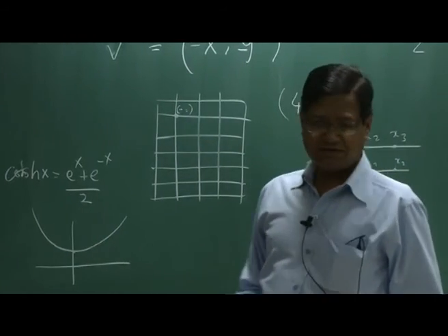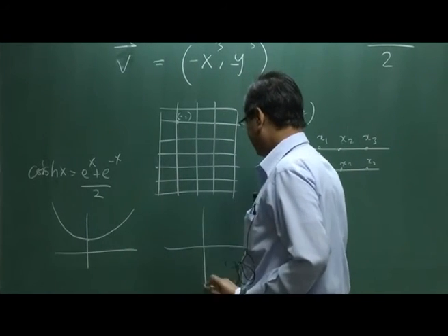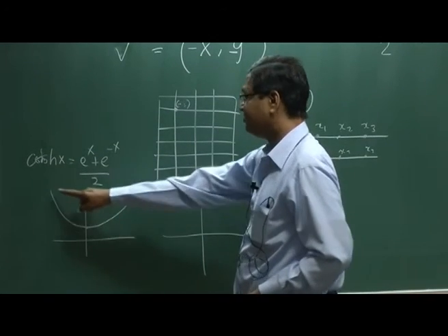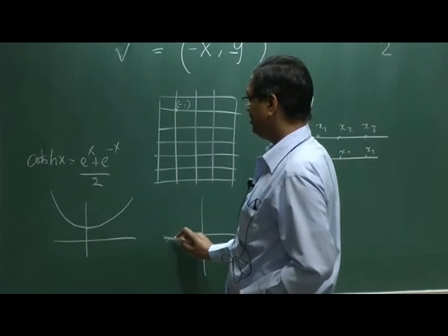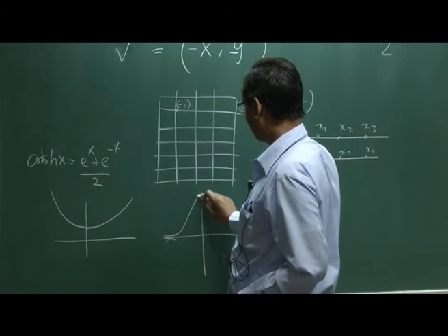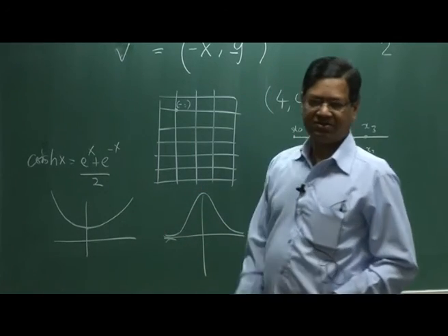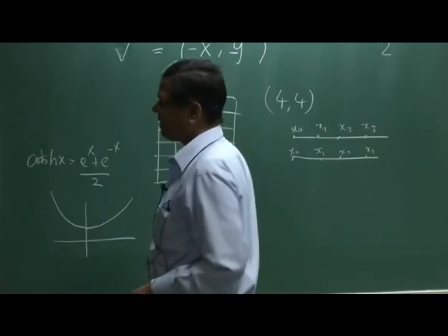Now I am inverting it, so the maximum value is at 0, it is a positive value, and then I square it. So it looks like a Gaussian.